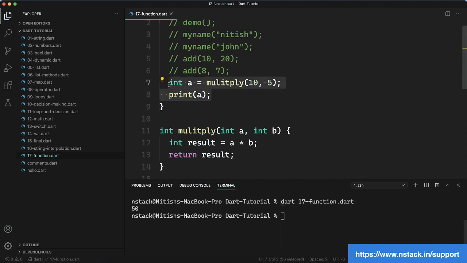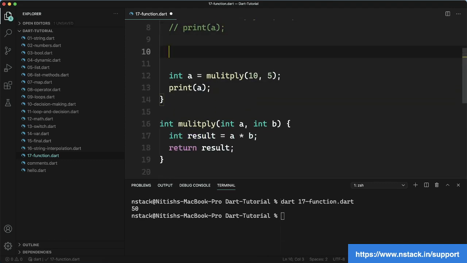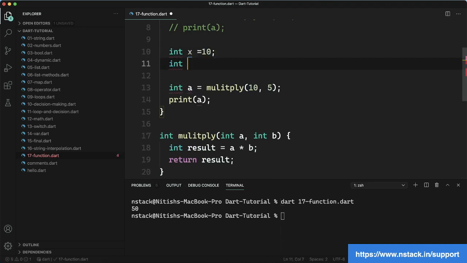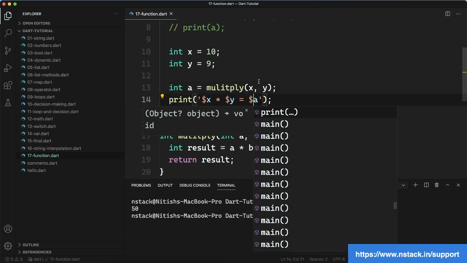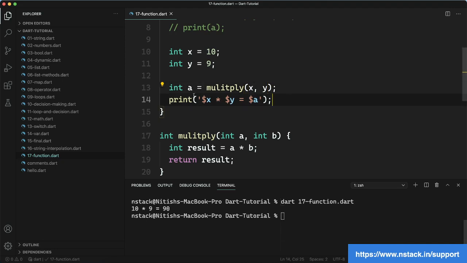Why do we do these kinds of things? We do this because sometimes we are going to pass values like int x equal to 10, int y equal to 9, and we will pass x here. Here we will write x into y equal to a. Now you can see that the print statement is not being executed inside the function, it is being executed in the main. It is just returning the result of the calculation.